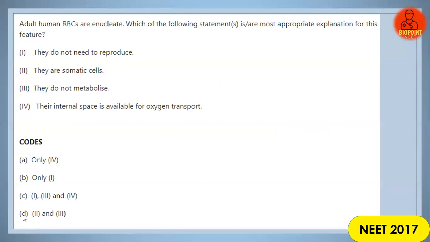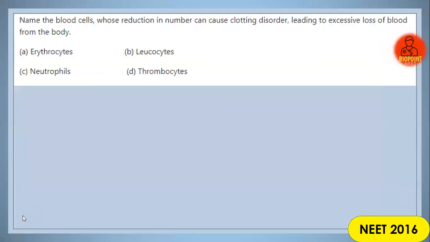Clear? Any doubt? Thank you so much. Next question. Next is a previous year MCQ from NEET 2016. So let's move on with the next question. Name the blood cells whose reduction in number can cause clotting disorder.